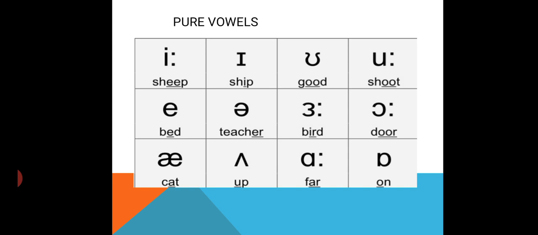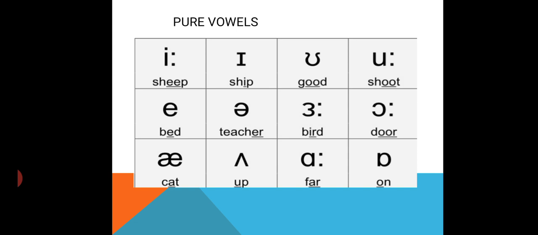The next sound is O, that is door, and we have the sound as in cat, mat, like this.